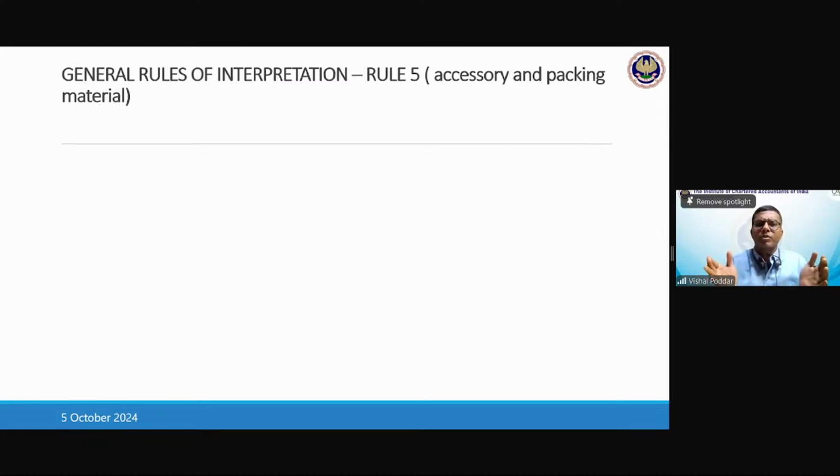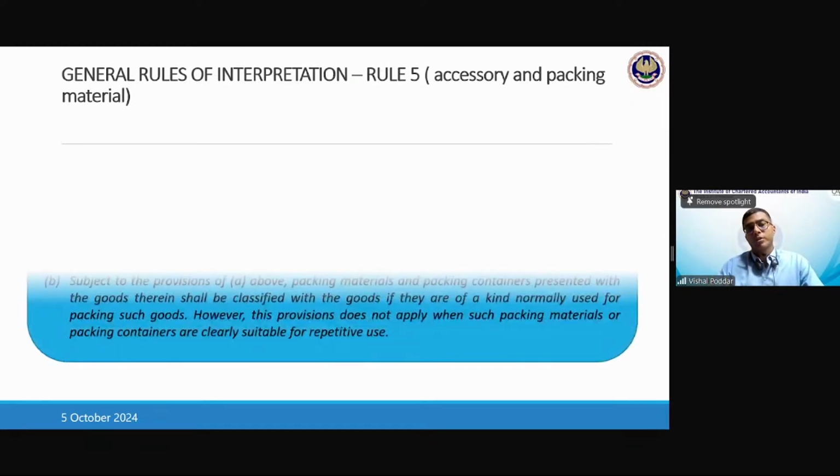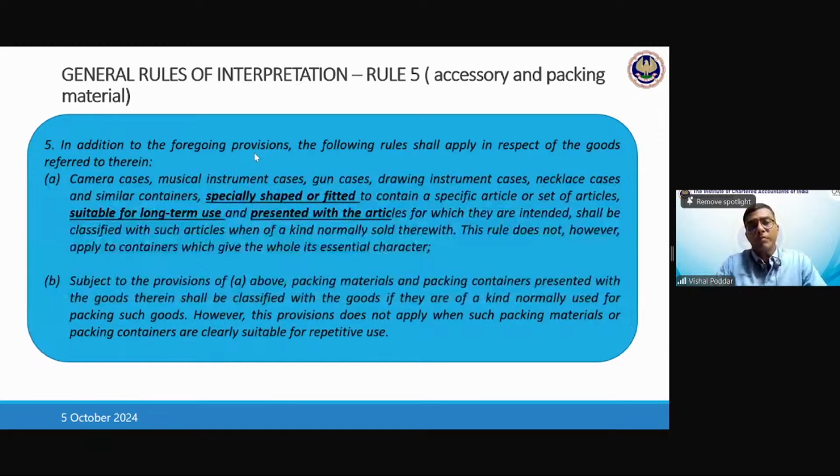It is a general box. You can keep any item in that. Then it will be classified in the heading of the box or of the material with which the box is made. So for packing materials, there are two broad rules. First, for special materials, where the boxes are of a special size for only keeping those items, or the general purpose boxes.